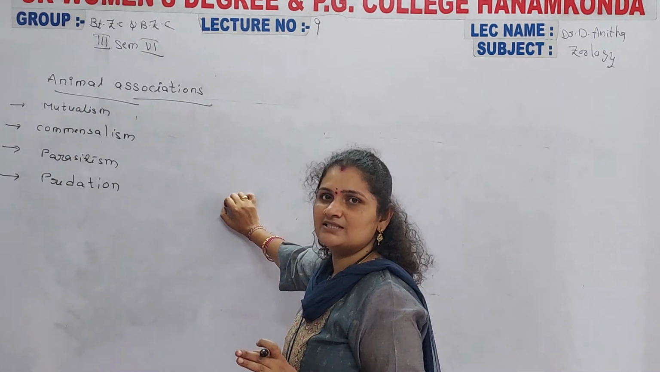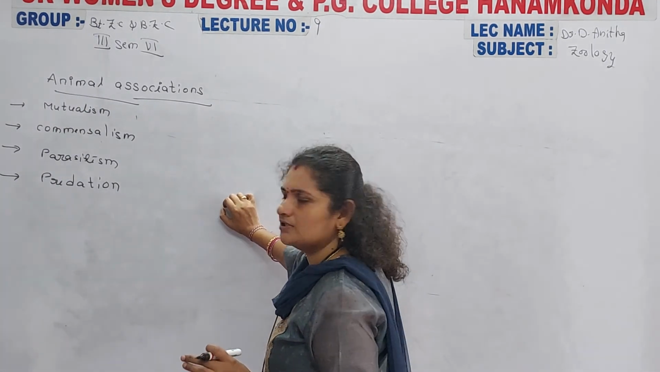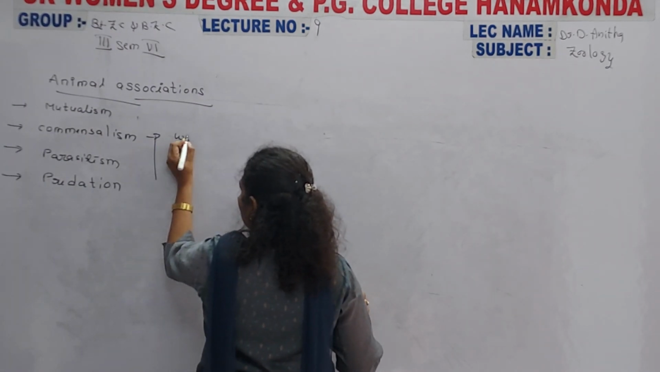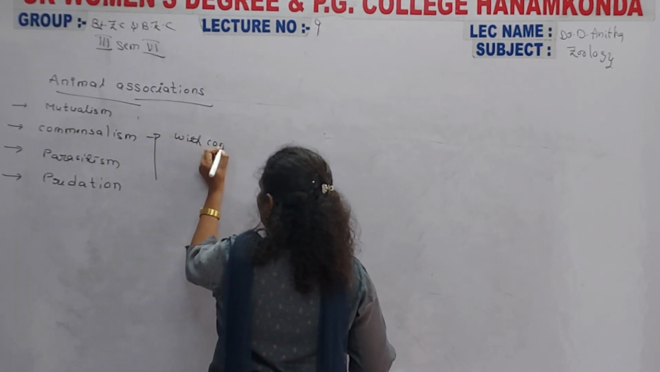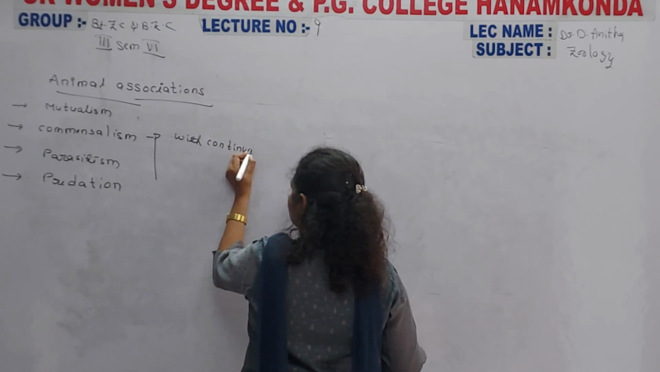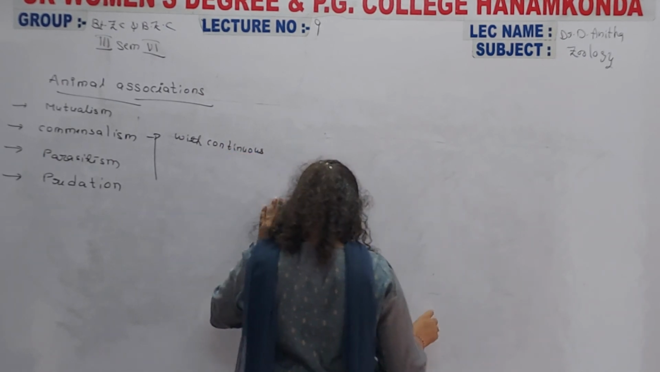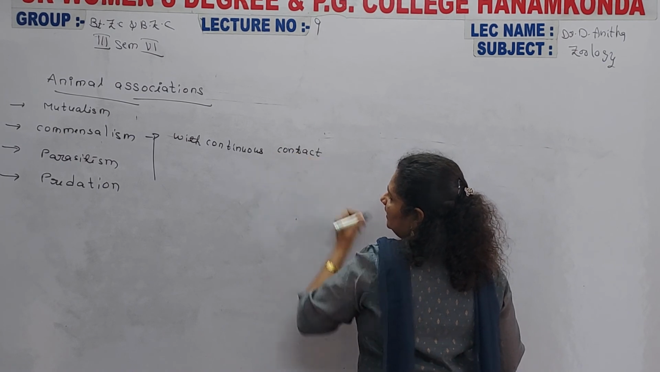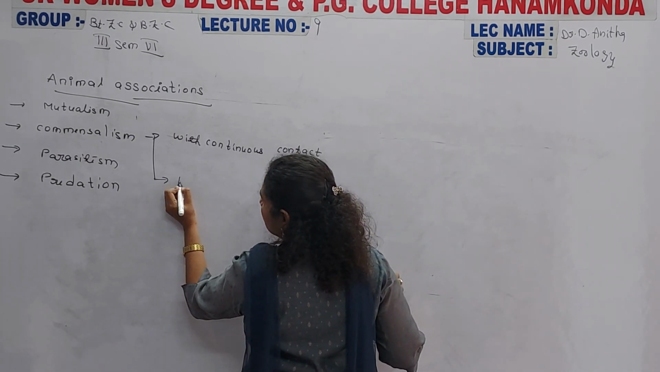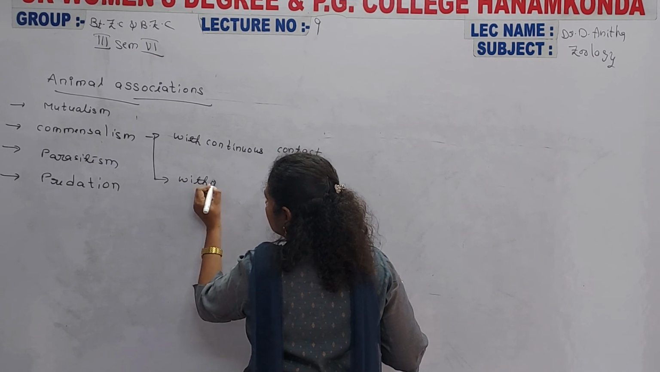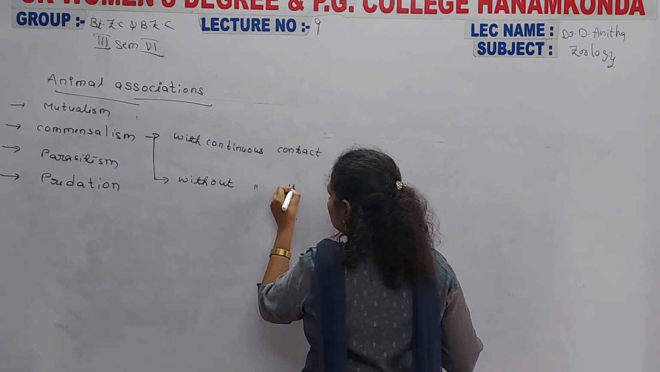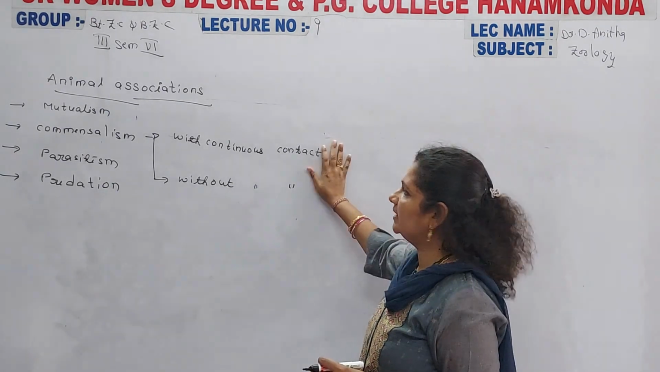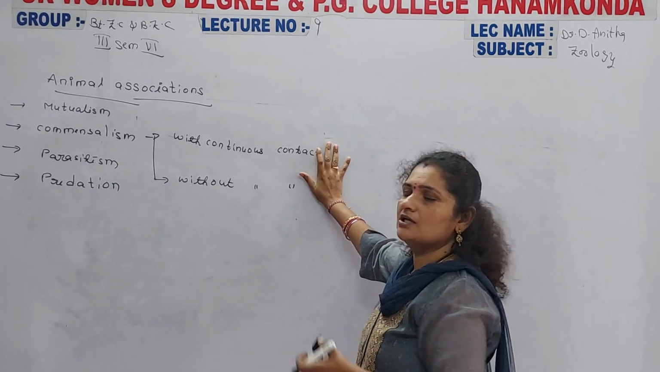And now commensalism. Commensalism is also again of two types, with continuous contact and without continuous contact, like mutualism.